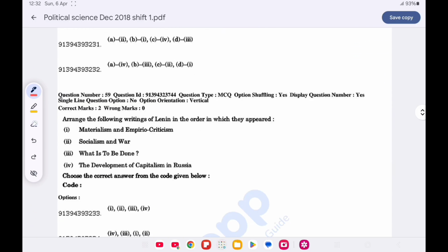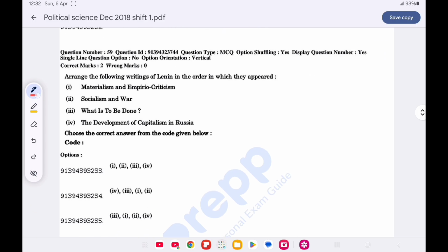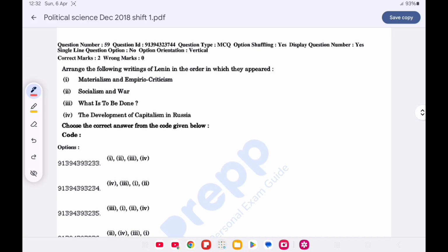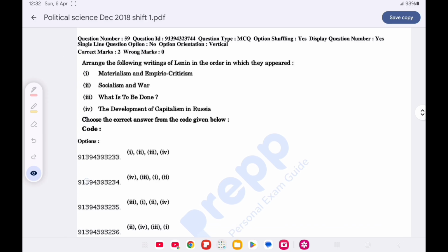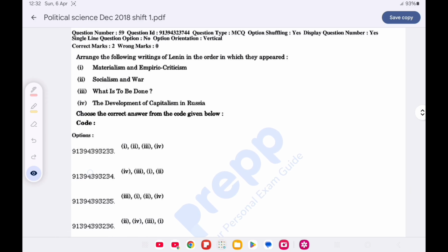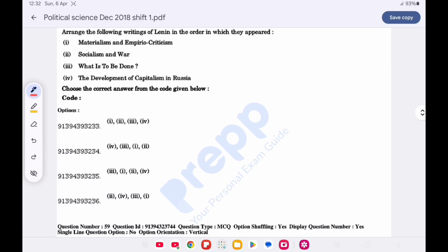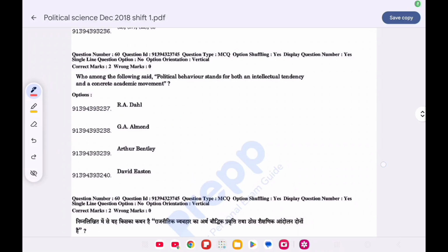Question number 59 is arrange the following writings of Lenin in order in which they appeared. Choose the correct answer from the code given below. Option B is correct. First is the development of capitalism in Russia, then what is to be done, then materialism and empirical criticism, and the last is socialism and war.